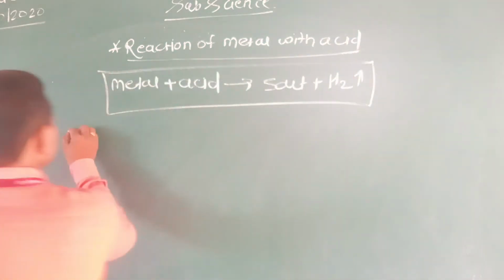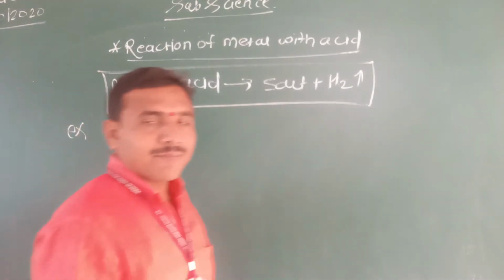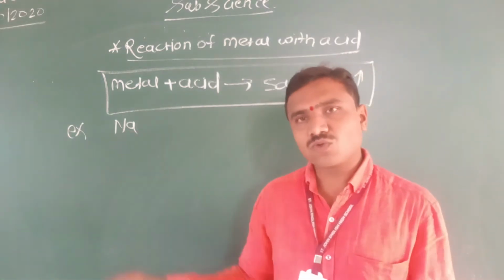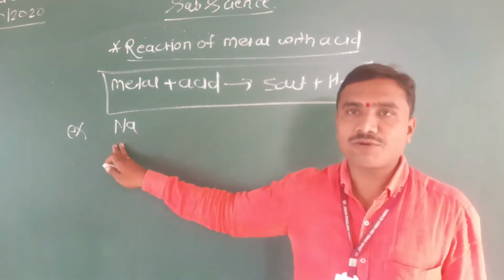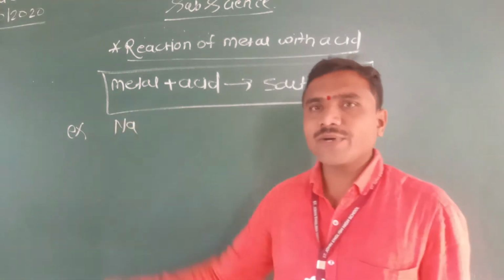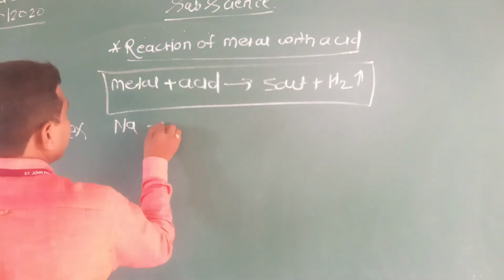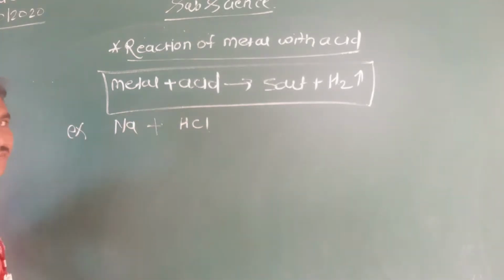Take one example: sodium is a metal. Why is it called a metal? Because the atomic number of sodium is 11, and its electronic configuration is 2, 8, 1. So sodium has only one electron in its outermost shell, and it donates one electron, carrying one positive charge. This sodium metal reacts with an acid, for example hydrochloric acid.